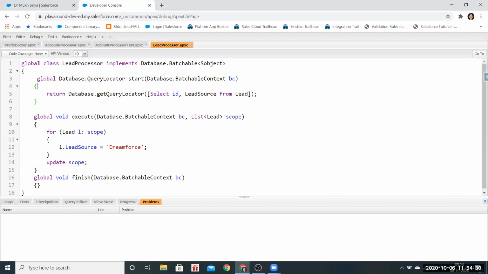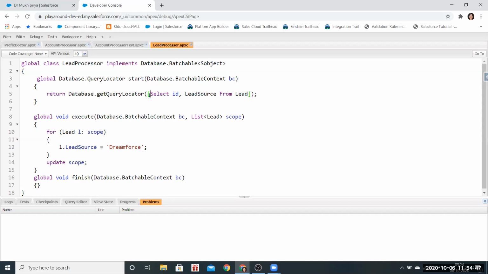This is as per the syntax, where LeadProcessor implements Database.Batchable<sObject>, and global Database.QueryLocator start takes Database.BatchableContext bc.